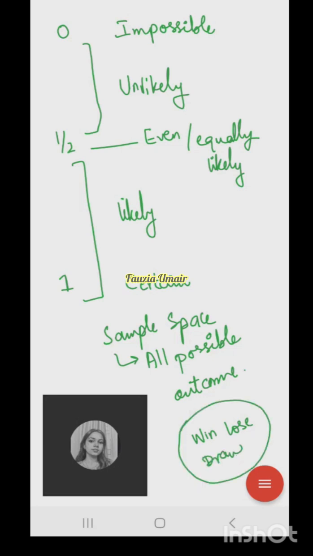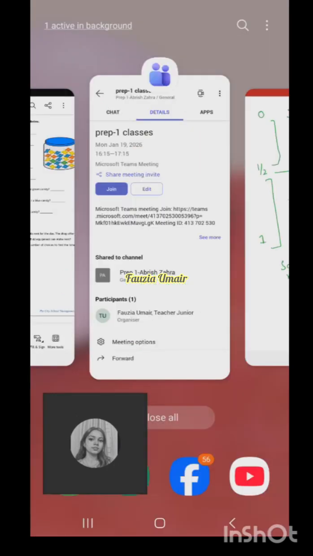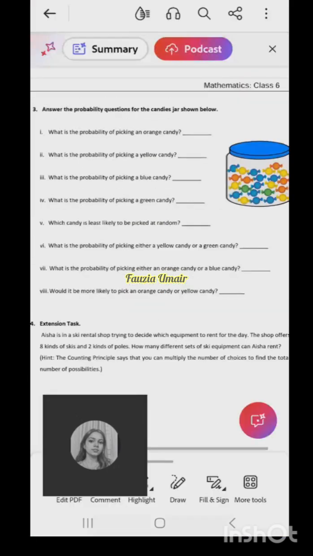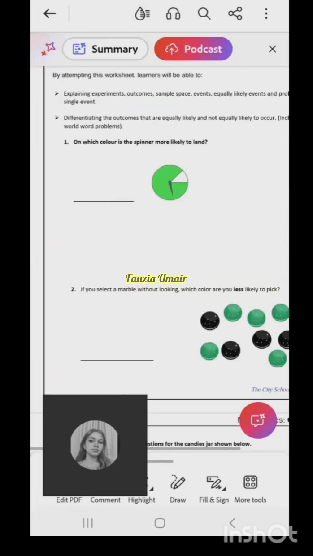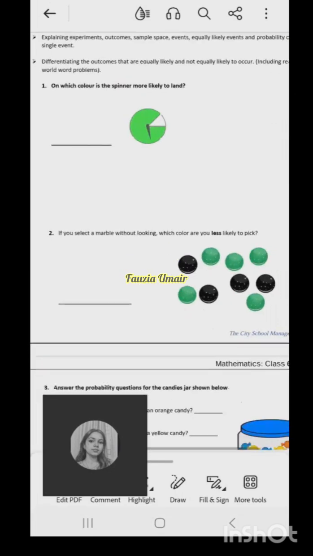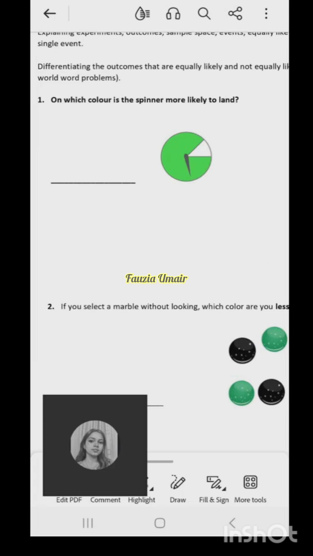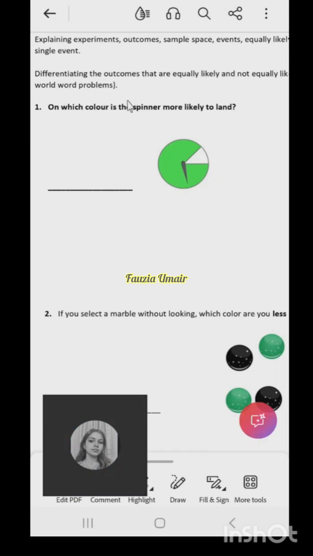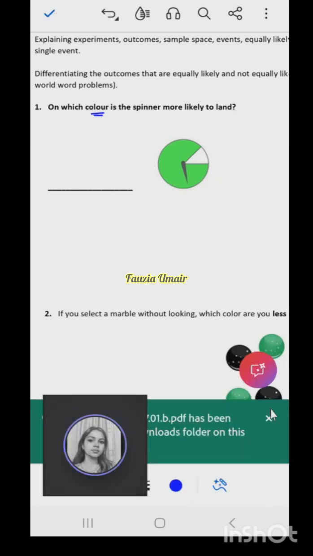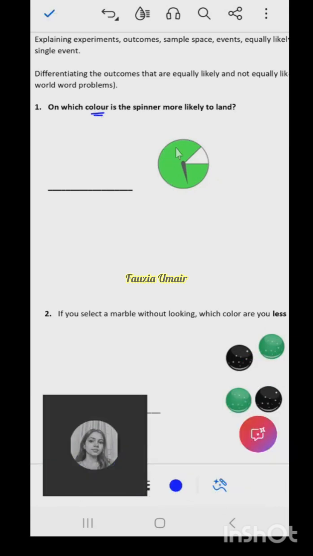So very good. Now let's solve the second worksheet. Today probably the whole lesson we will do probability, because I have picked some more questions from the book also. This is a simpler worksheet than the one we did yesterday. They are asking you on which color the spinner is more likely to end. Is the probability of the spinner landing on green color high, or landing on white color high?